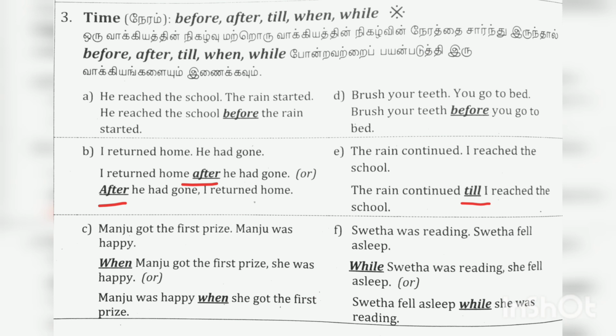Fourth example, the rain continued, I reached the school. The rain continued till I reached the school. Fifth example, Manju got the first prize, Manju was happy. When Manju got the first prize, she was happy. Manju was happy when she got the first prize. Sixth example, Sweta was reading, Sweta fell asleep. While Sweta was reading, she fell asleep. Or Sweta fell asleep while she was reading.